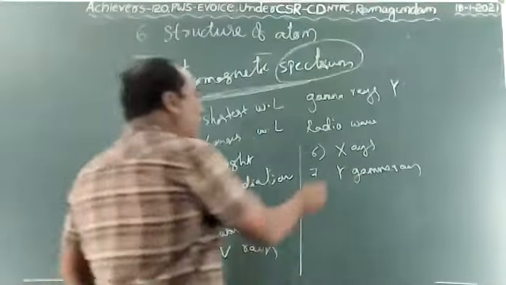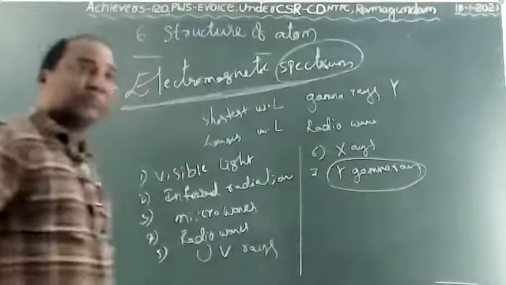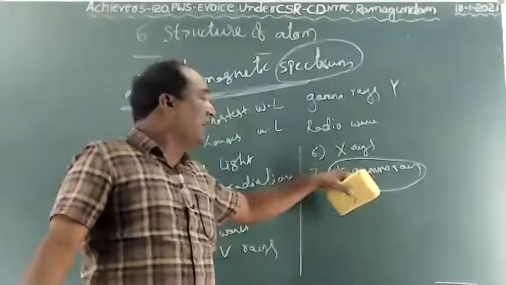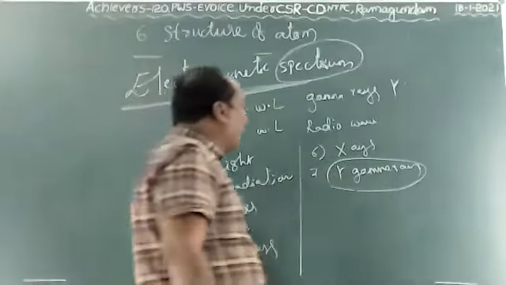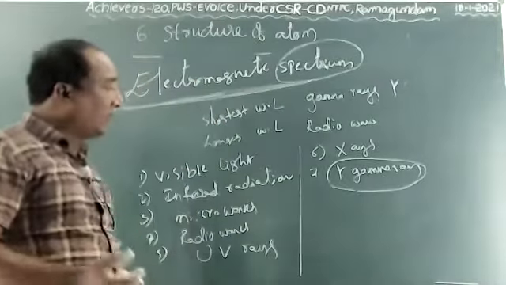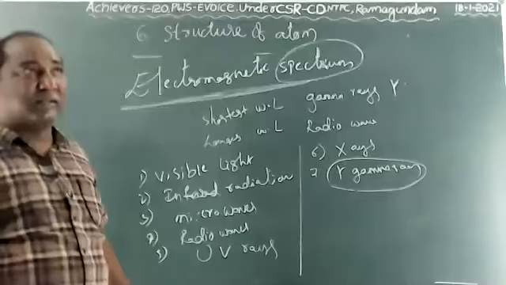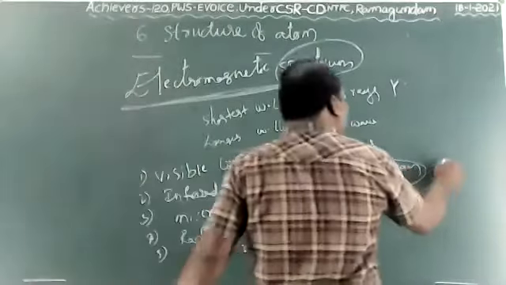In this, the shortest wavelength rays are gamma rays, and they are very harmful. They penetrate our body easily because they are released from radioactive elements, and they have the shortest wavelength.